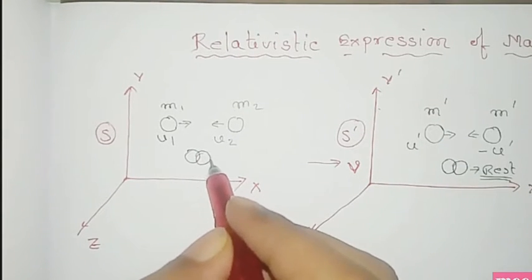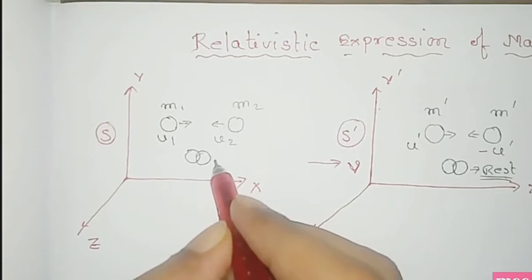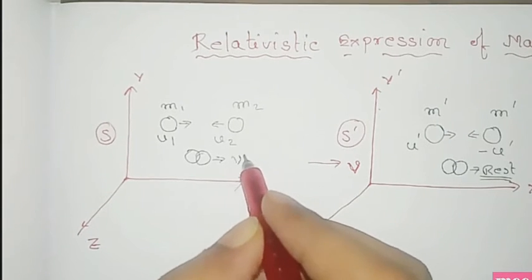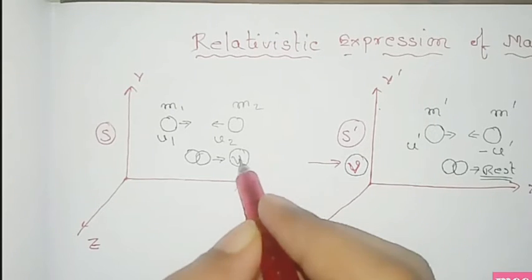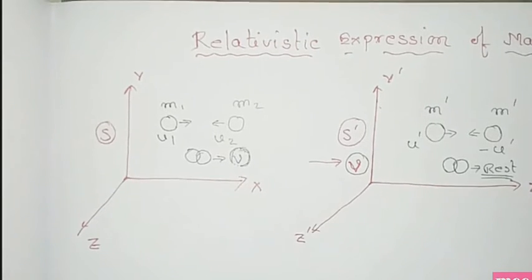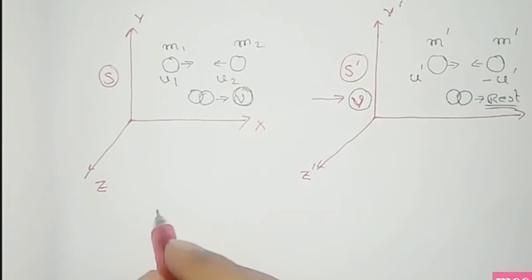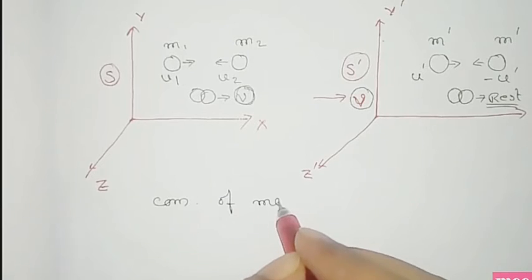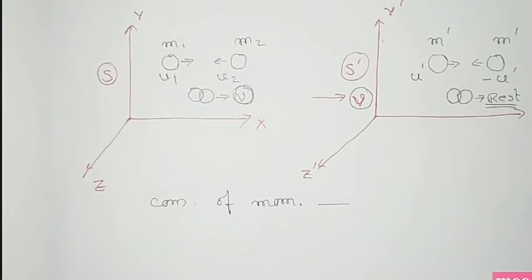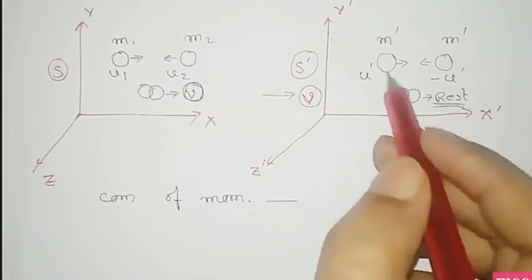After collision, the product will not be at rest; it has velocity v, the velocity of the S prime frame. So that is v.